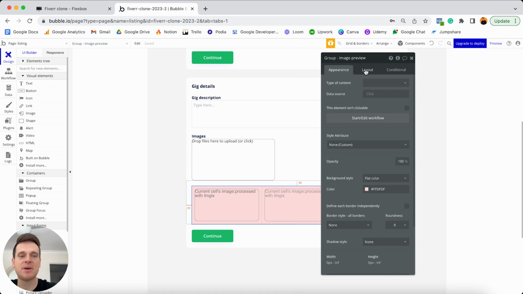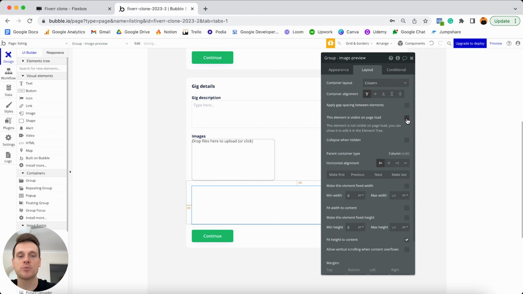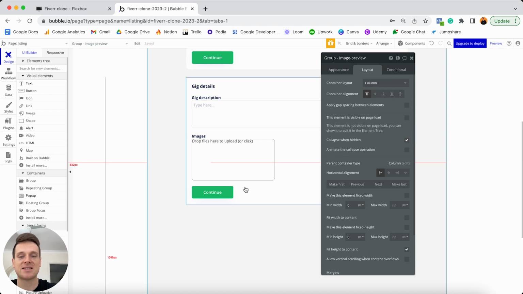If I jump into my layout tab, what I'm going to do is unselect this option to make this element visible on page load. That just means that by default, it's going to be invisible. I'm also going to select this option to collapse this element when it's hidden, which just means that when it's not visible, it's not going to take up any white space on our page. But from here, we're going to need to create a way to actually display this group.